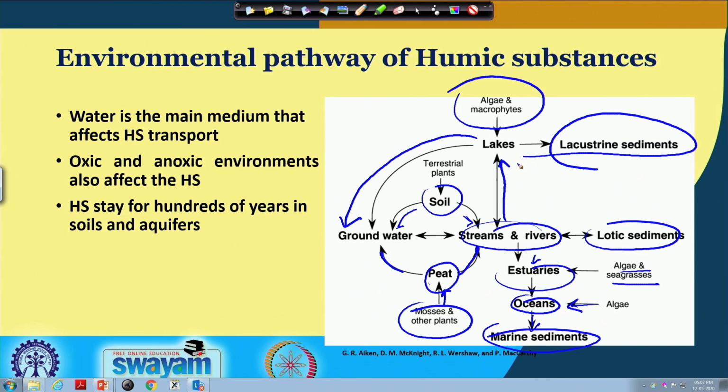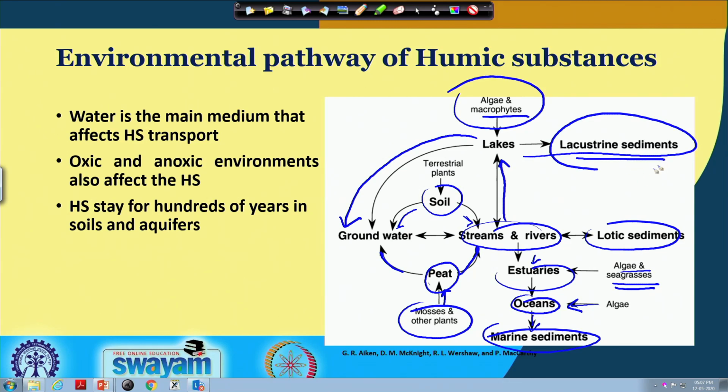So, you can see that this shows the dynamics of humic substances, or the movement of humic substances from one type of water body to another, and they are either getting deposited there, or getting further contribution from algae, seagrasses or macrophytes, and ultimately getting deposited there.